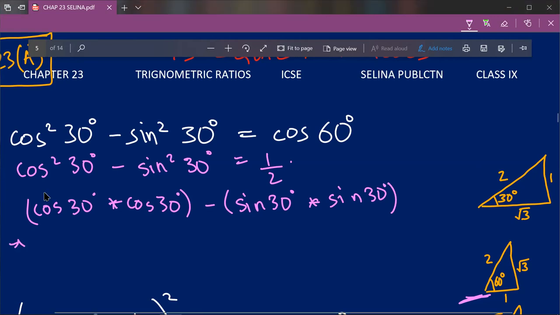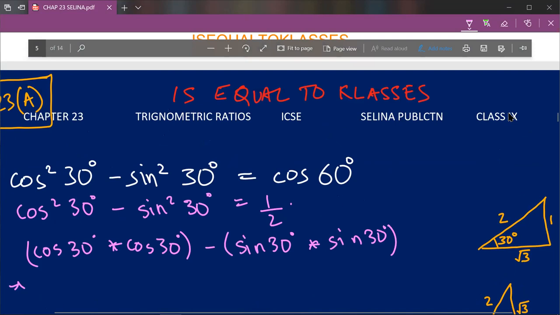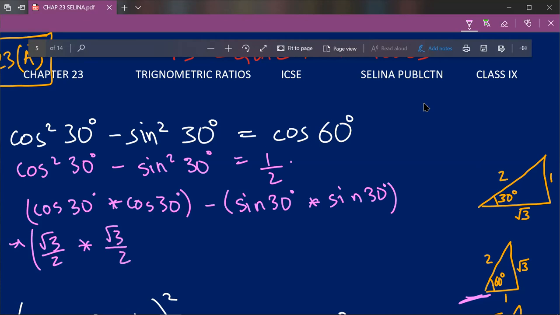Now for cos 30 degree, there is a magic triangle assigned to us, which is this magic triangle. So with respect to this angle, and it should be towards the ground, find cos 30 degree. With respect to this angle, cos 30 degree will be root 3 upon 2. So therefore, I'll write that down. Root 3 upon 2 will be cos 30 degree into cos 30 degree, which will be root 3 upon 2,